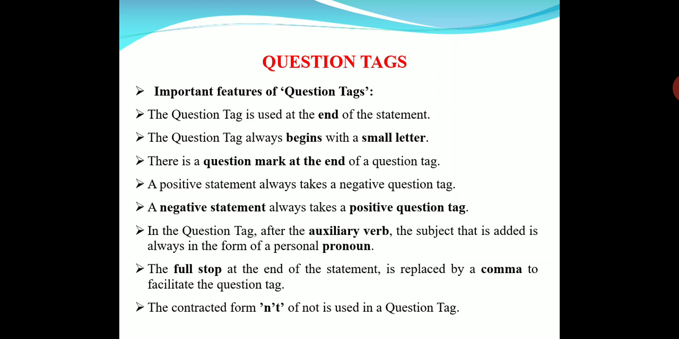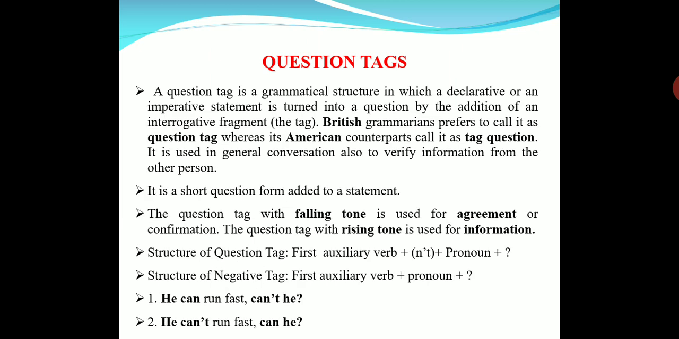Okay. Next, the full stop at the end of the statement is replaced by a comma to facilitate the question tag. So already we have it in the example, you see, he can run fast. Generally it ends with a full stop, no? But what happened when we added a question tag? We made it a comma. He can run fast. We put a comma there and then we started the question tag with a small letter, can. So it is negative, so we wrote can't. The subject is already he, so we kept the he there and a question mark at the end. Okay.